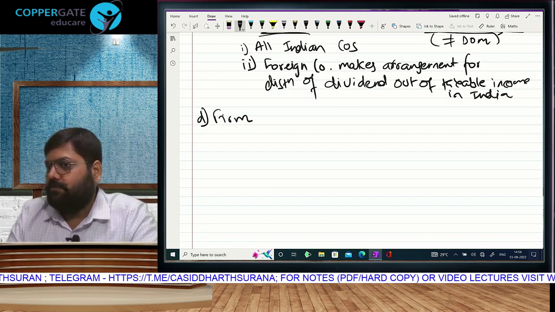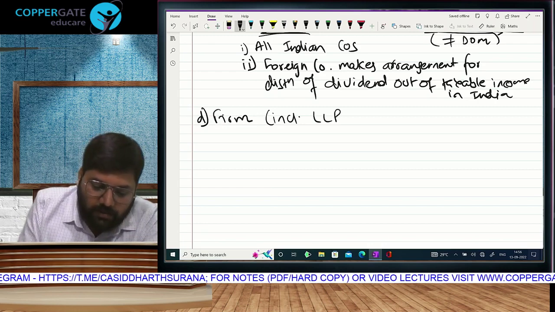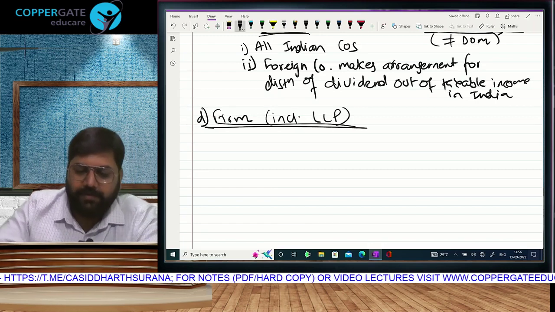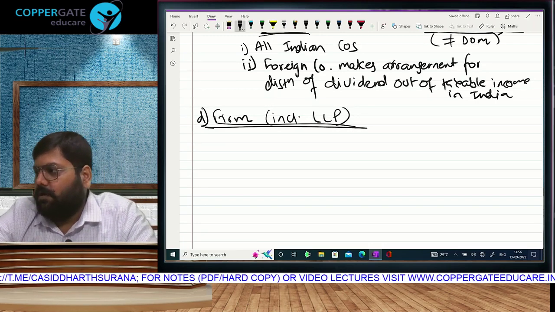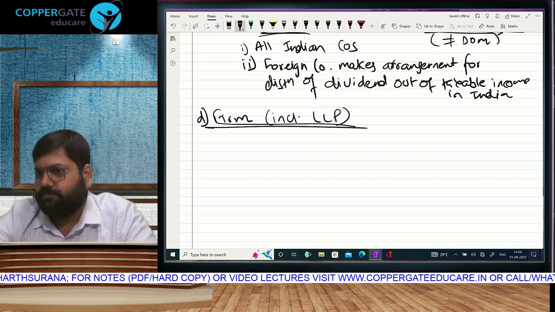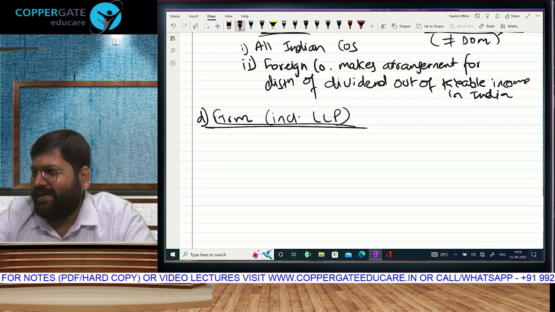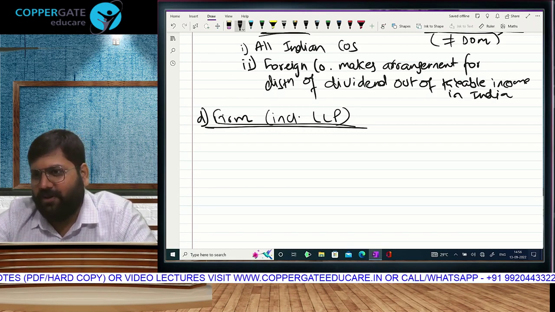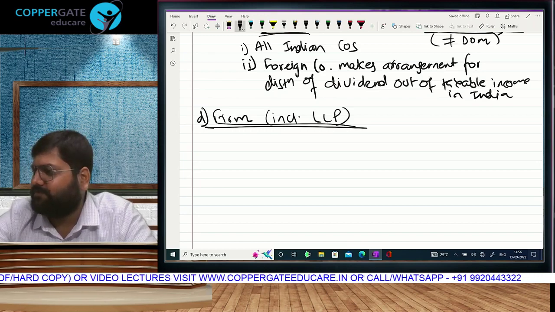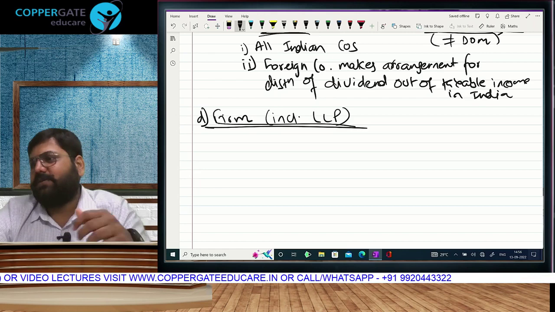Firm. And every time we write firm in income tax, it will also include LLP. A partnership firm is liable to pay tax. Firm, once again. First time you come across the concept called partnership firm. What is partnership?